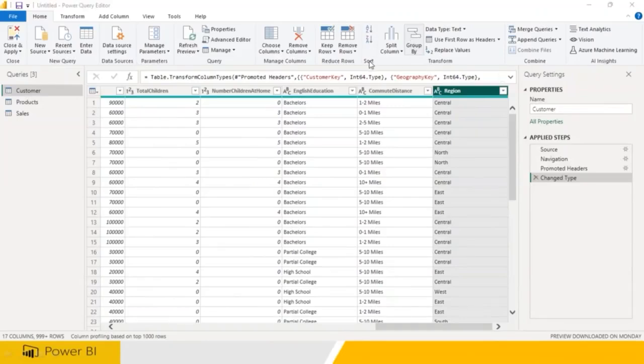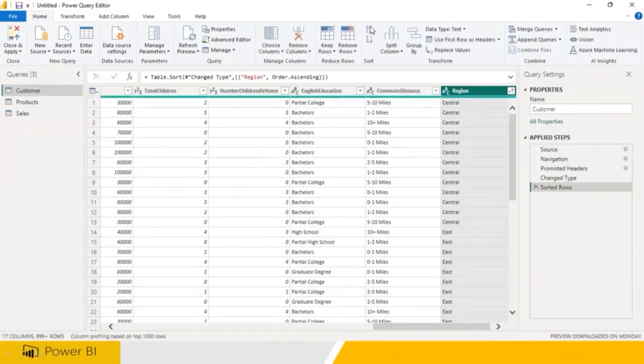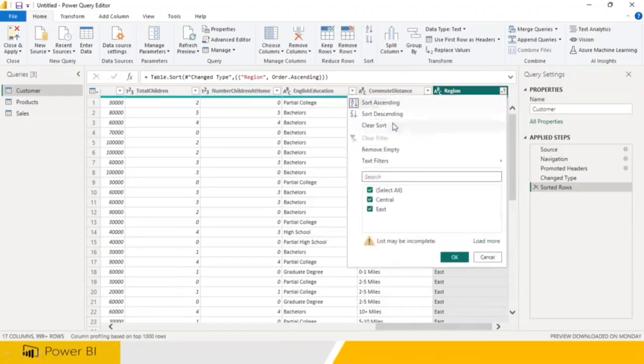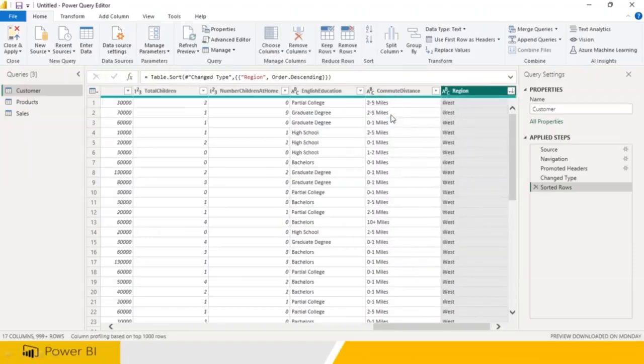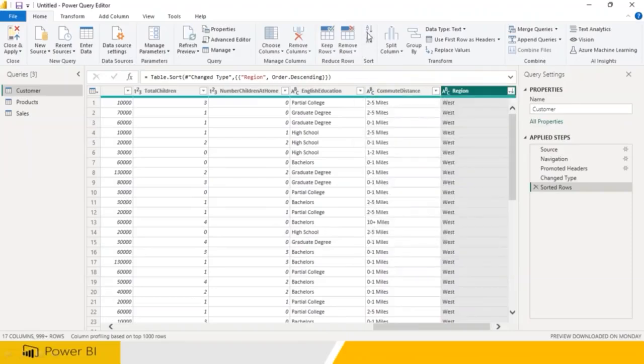You click on sorting, you click on A to Z, normal sorting is going to happen. Now it is going to give you sort ascending. So click on sort descending. So W came first. Or you can just sort ascending, or you can also click on this. Any option is fine.